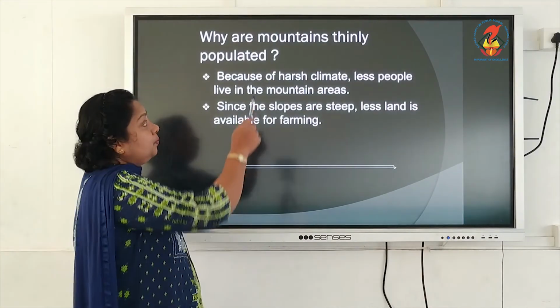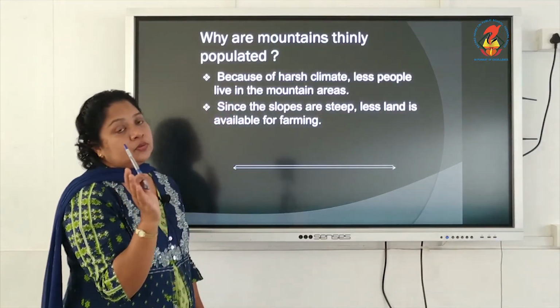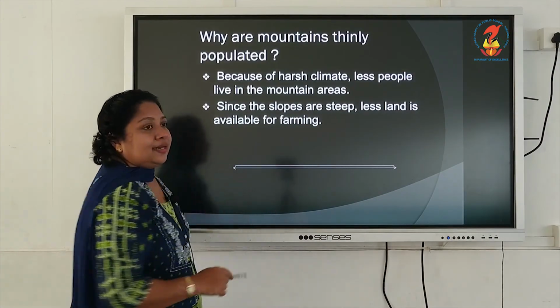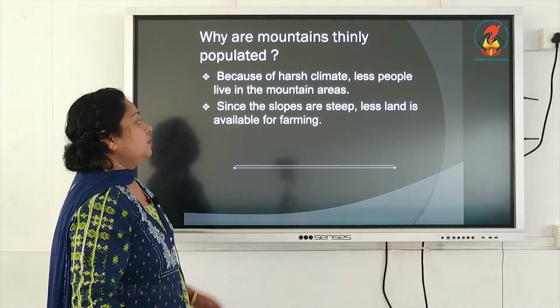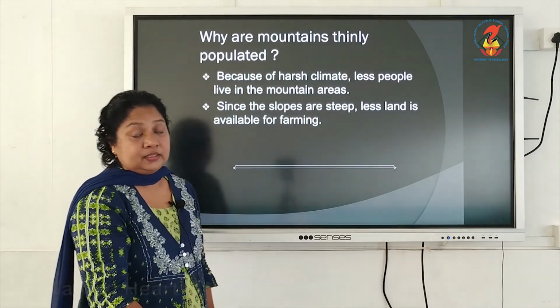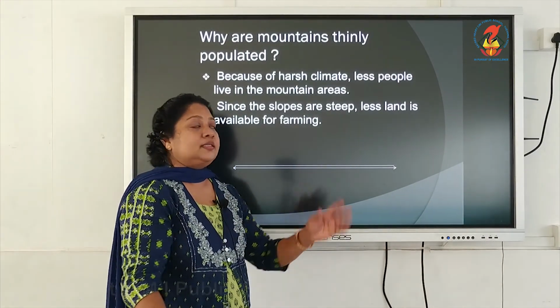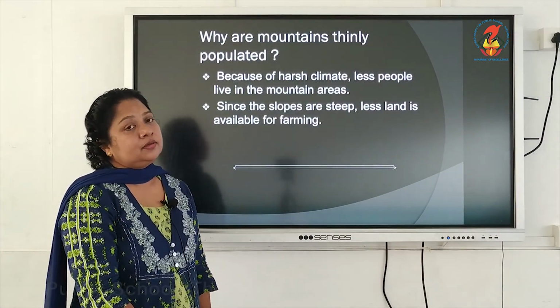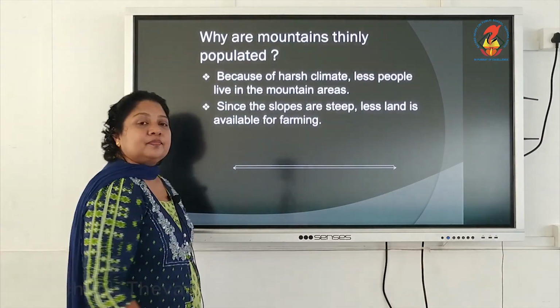So people hesitate to settle down in such places. Since the slopes are steep, less land is available for farming. So that is another unfavorable condition which results in low density of population in the mountainous region. So this is all about mountains. Okay. Thank you, children.